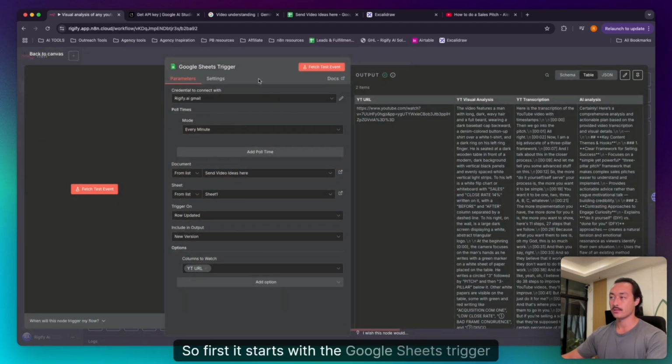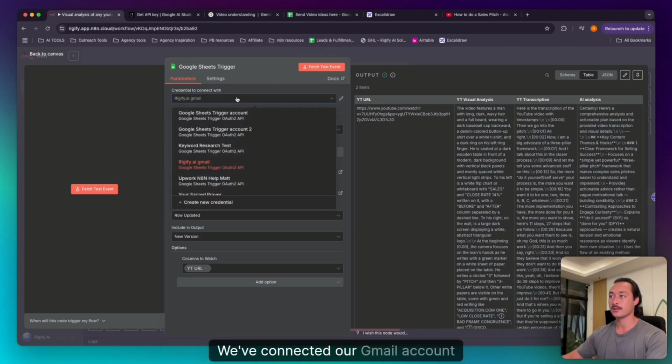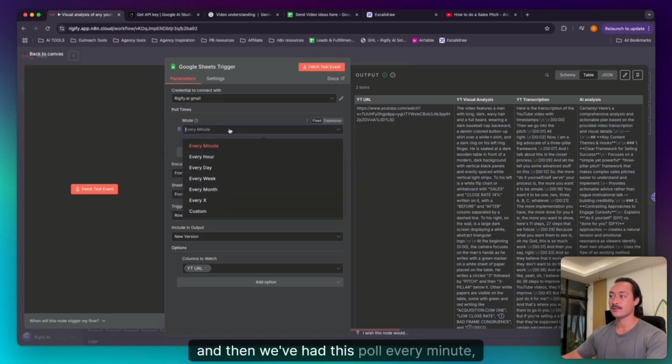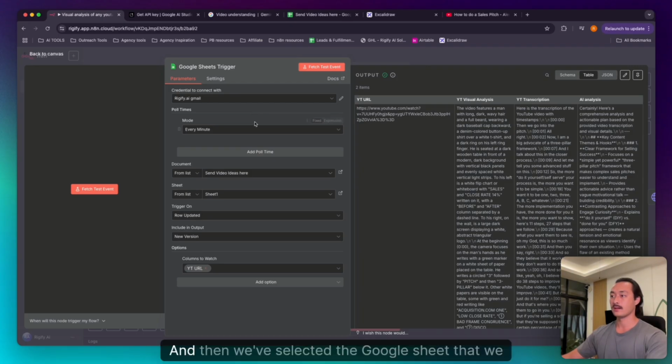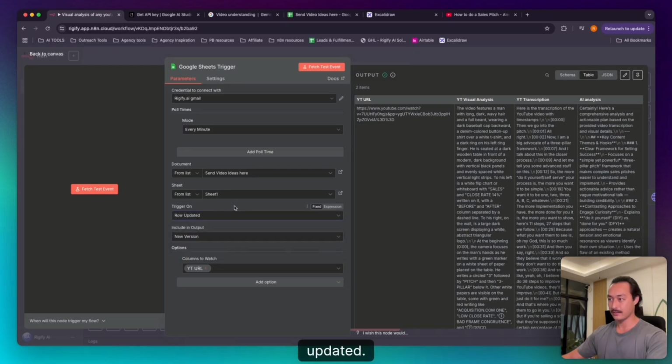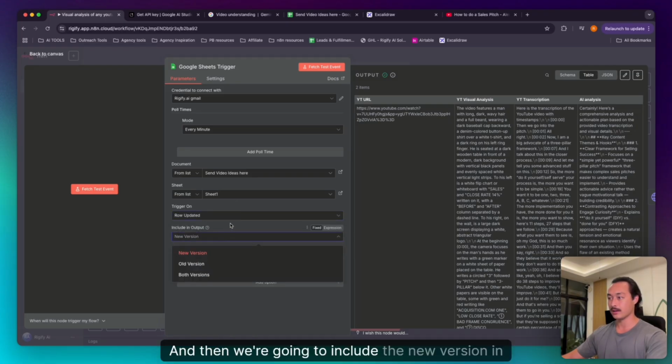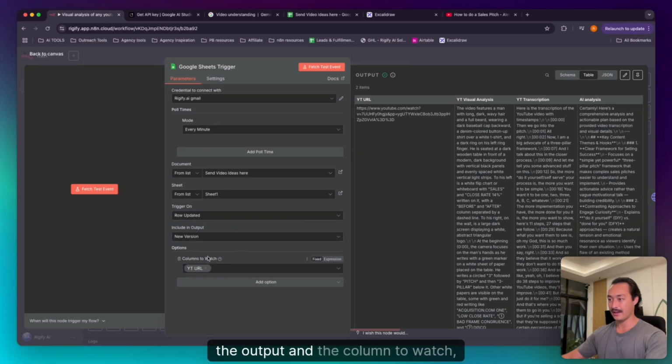First, it starts with the Google Sheets trigger node. We've connected our Gmail account, and we have this poll every minute. We can change this to every hour if you want to. And then we've selected the Google Sheet that we need. The trigger is going to be on row updated, and we're going to include the new version in the output. And the column to watch, we're going to have as YouTube URL.